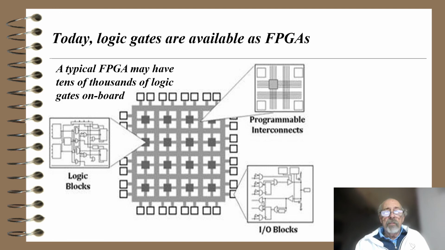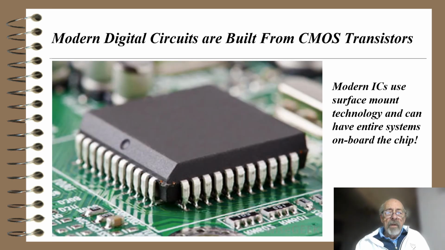Today, logic gates are available as FPGAs, which stand for Field Programmable Gate Arrays. A typical FPGA may have tens of thousands of logic gates on board. There are logic blocks, programmable interconnects, and I/O blocks, and you can use a computer or a PC to set up those devices. Modern digital circuits are built from CMOS transistors, and a CMOS is a type of MOSFET. Modern ICs use surface mount technology and can have entire systems on board the chip.